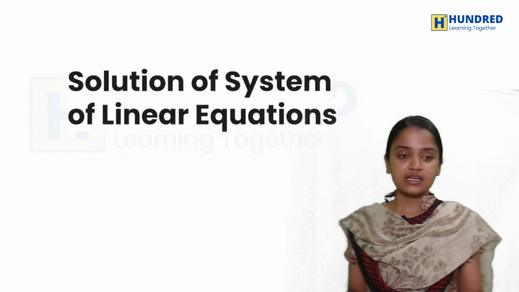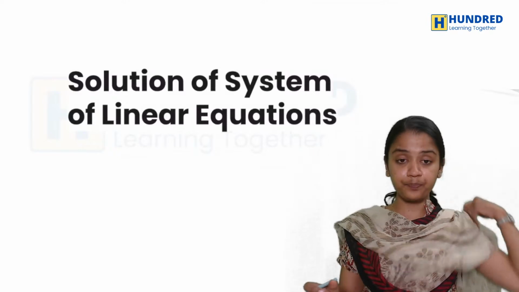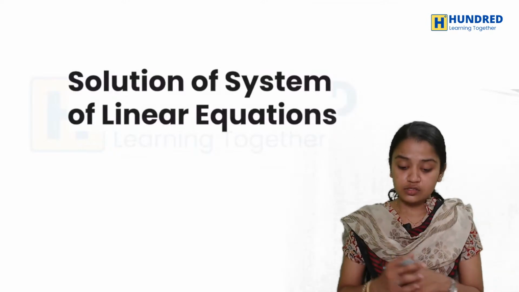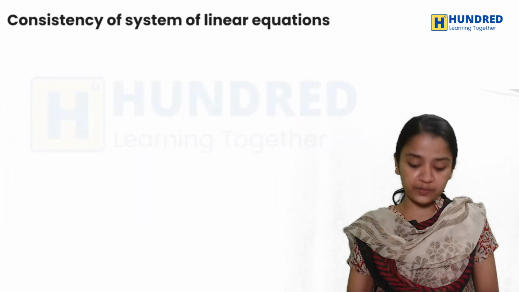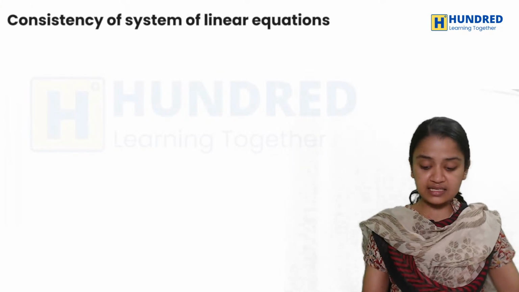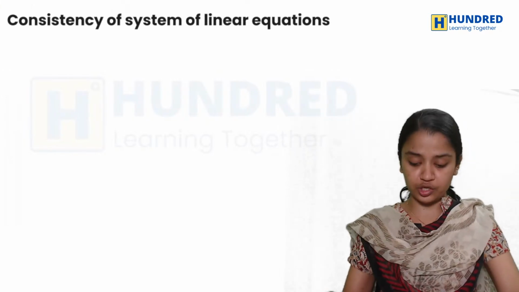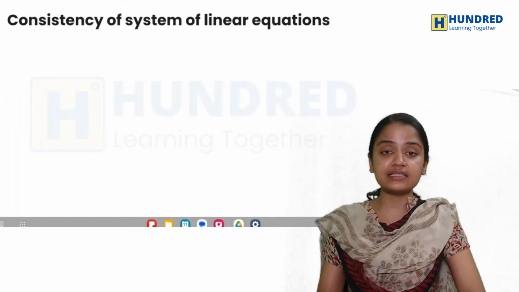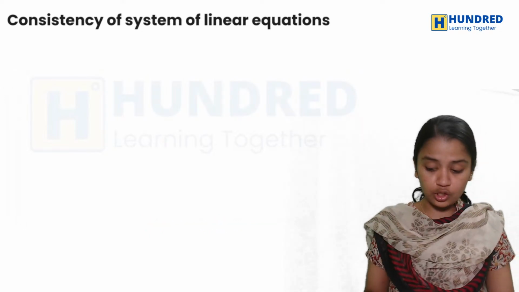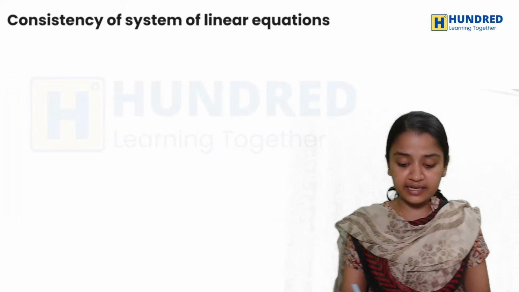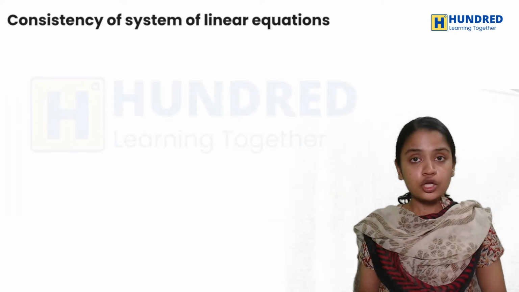So let's quickly start the session. First, we see the consistency of a system of linear equations. What do you mean by consistency? When do you say a system is consistent, and when is it not consistent?